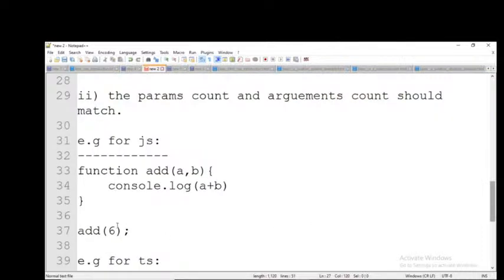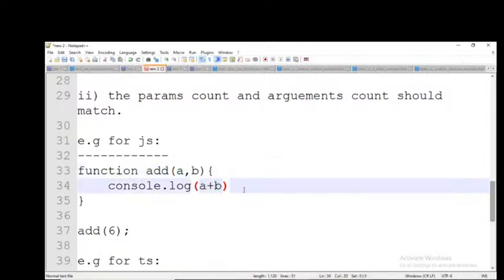So here argument 1 matches with parameter A, so A value will become 6. So A plus B means A value will be 6 only. But what about B? That value is undefined, because here it is an unmatched parameter. Clear, everybody? So this value is becoming undefined.